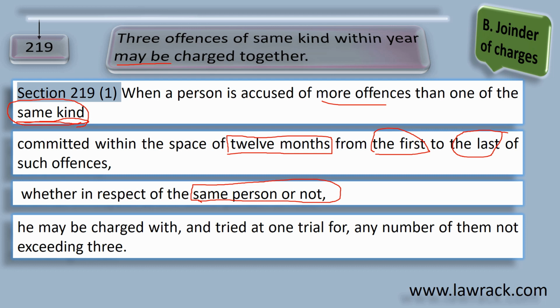The section further says he may be charged with and tried at one trial for any number of them not exceeding 3. Now, how many charges can be tried together? This is clarified in subsection 1, that he may be tried for not more than 3 offences. It can be for 1 offence, 2 offences, 3 offences, but not more than 3 offences.